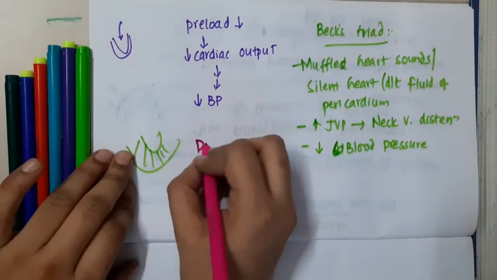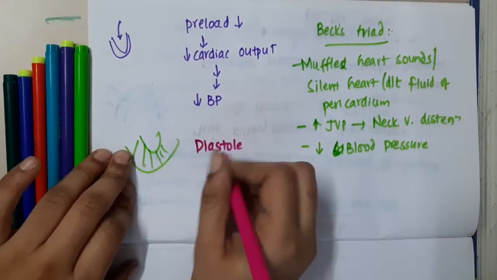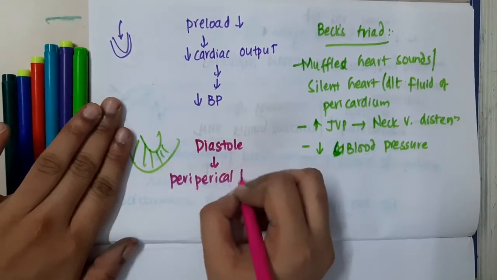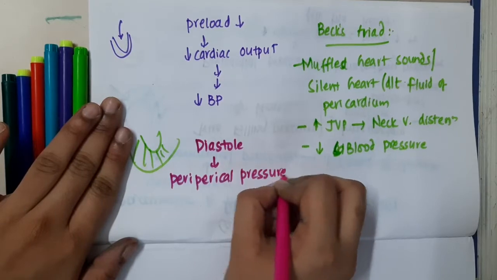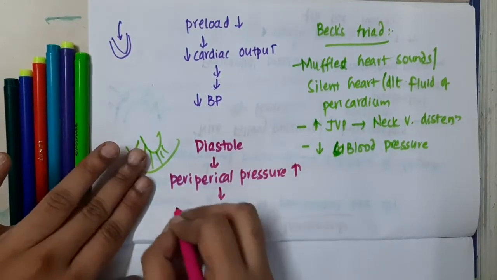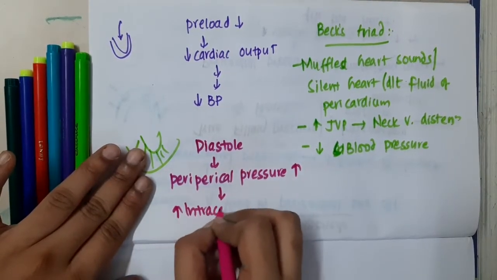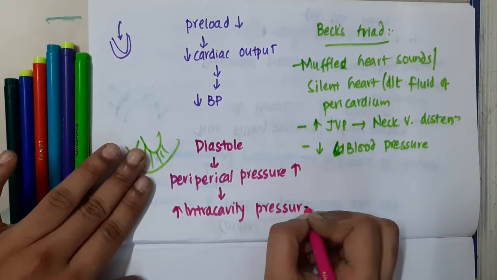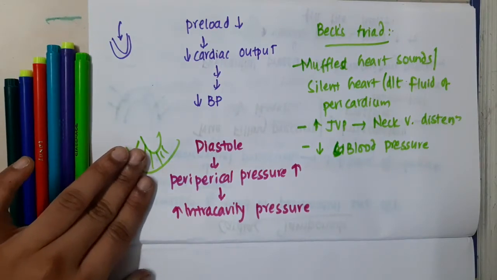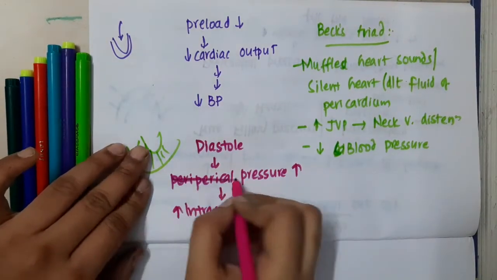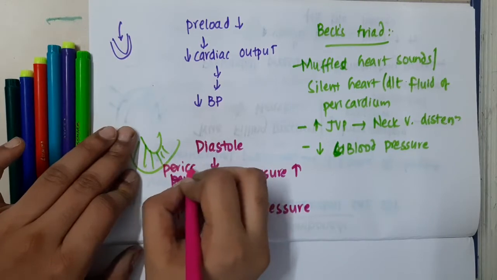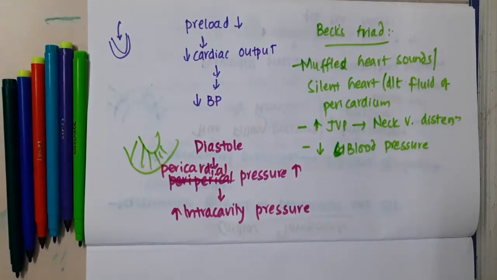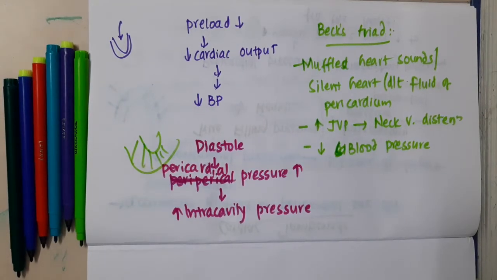So what is happening here? Because of diastole, the pericardial pressure is increased, so this will increase the intracavitary pressure.